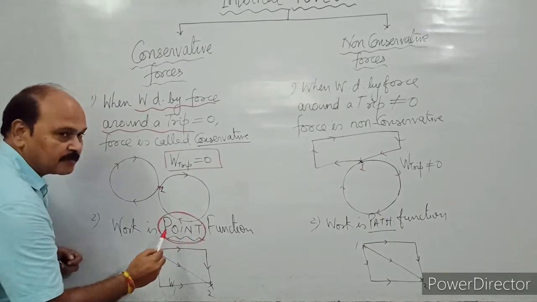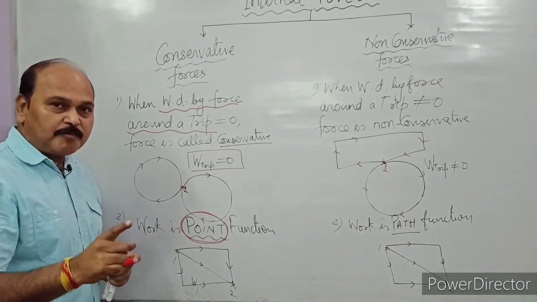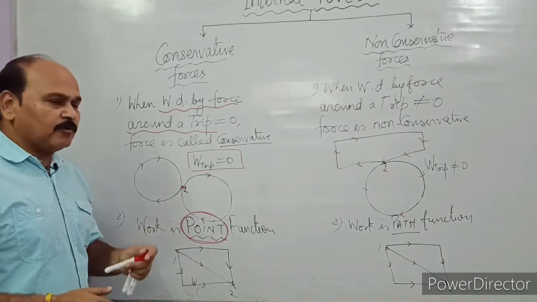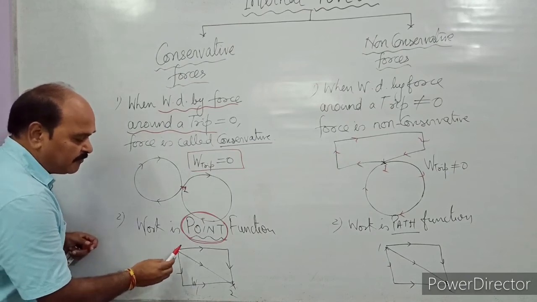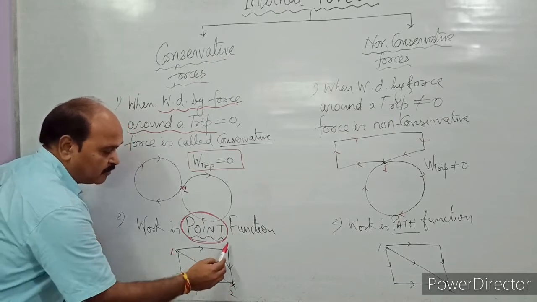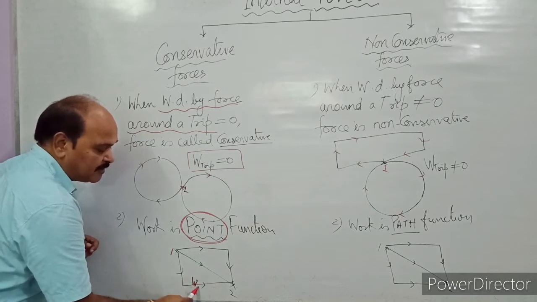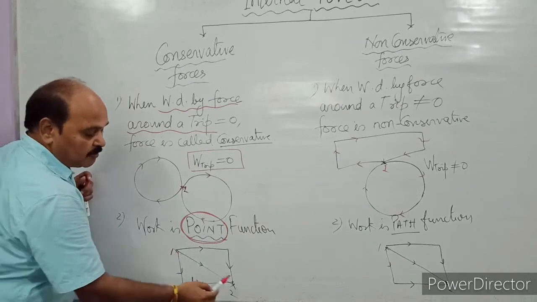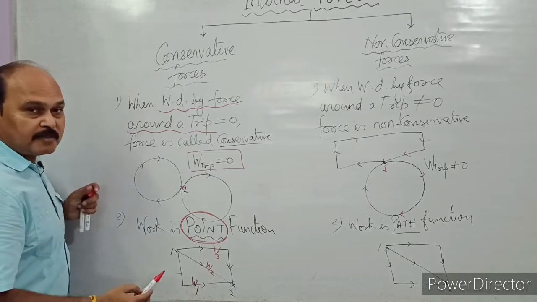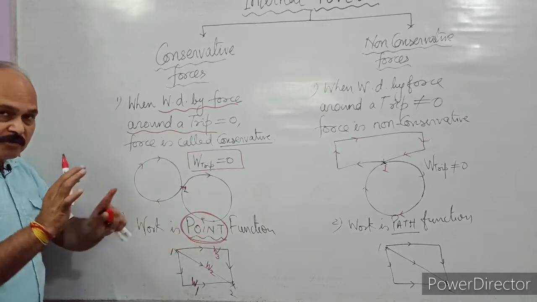Due to conservative force, work done is a point function. What does this mean? This simply means work done depends only upon the initial and final points. It does not depend upon the path followed. Suppose an object is moving from point 1 to point 2 along three different paths. If the work done along the first path is W1, along the second path W2, and along the third path W3, work done due to conservative force is a point function. It is not a path function.